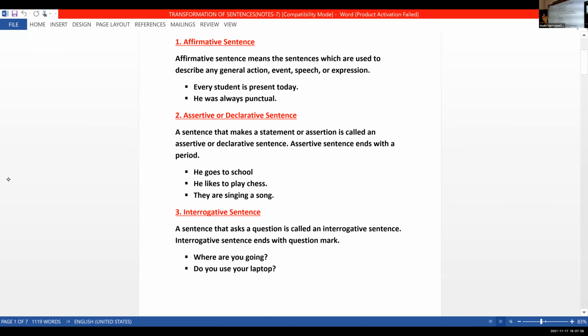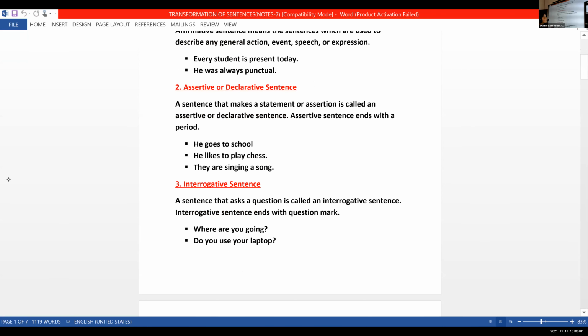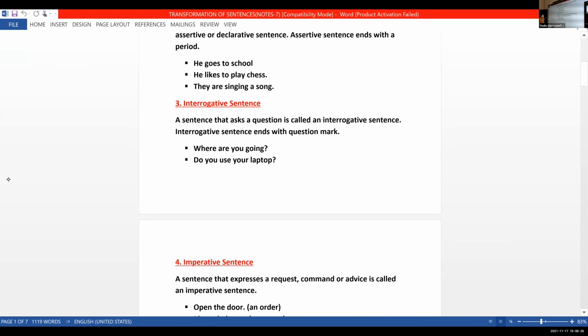Now, assertive in detail. Assertive is also known as declarative sentences. As I have told, this is a statement or makes an assertion, and this is called an assertive sentence or a declarative sentence. This talks about fact or it passes information. Normally an assertive or declarative sentence ends with a full stop. He goes to school, he likes to play chess, they are singing a song, are a few examples of declarative sentences.